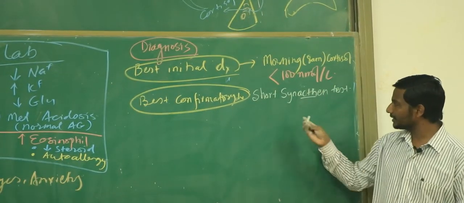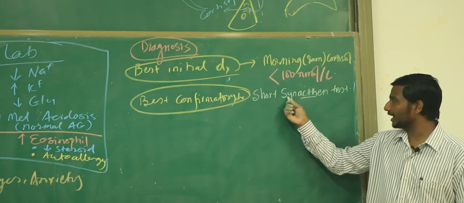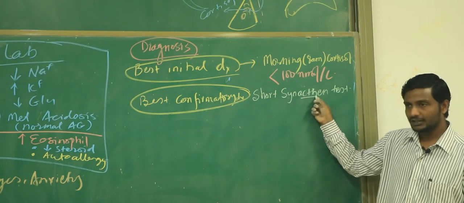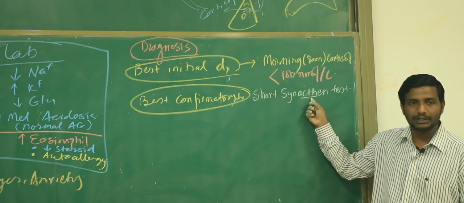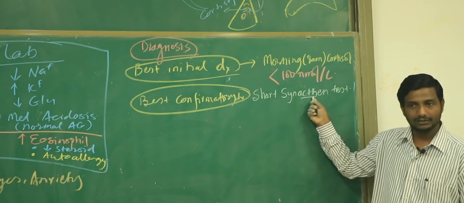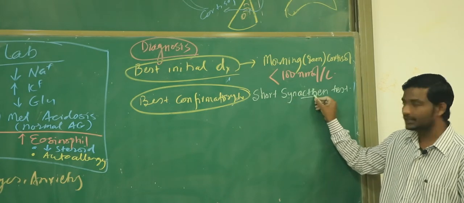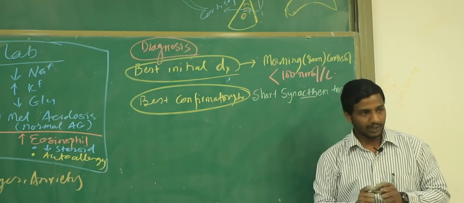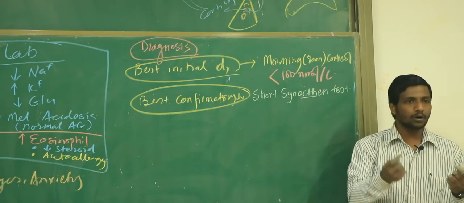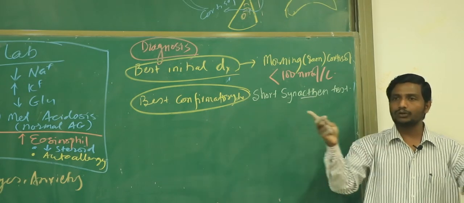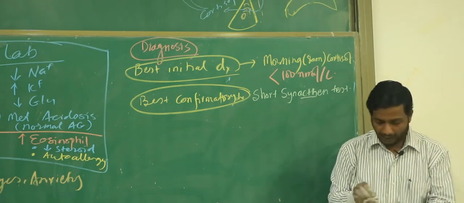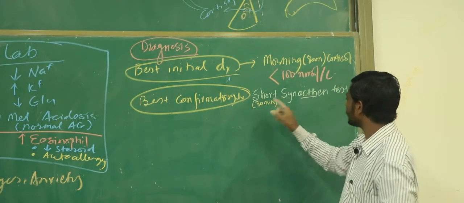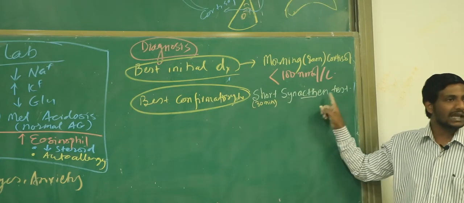So what we are doing in this test is we are giving some synthesized ACTH, syn for synthesized. This drug has been given a name. What do we call it? Synacthen, and this acthen is coming from ACTH. Can you see this? So we are giving the ACTH to the patient and we are simply waiting for the response, but not for a very long time. How short? We wait for 30 minutes, and that's why this test has been given the name short synacthen test.